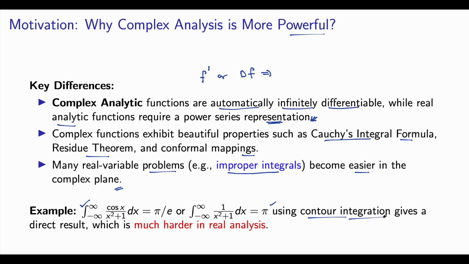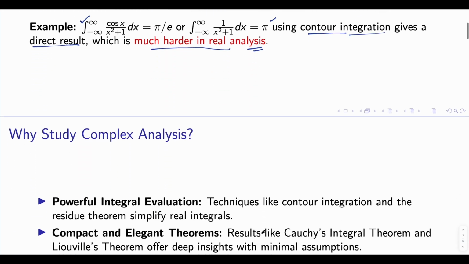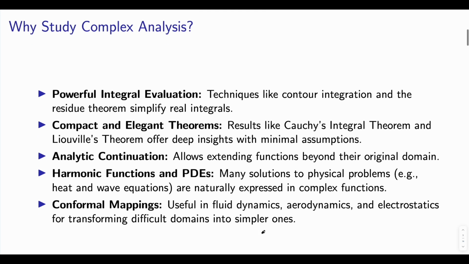Using contour integration, life becomes easier and we get the direct result, which is much harder in real analysis. So that is another important property of studying complex analysis. And it is a powerful tool. Use contour integration and the residue theorem to simplify real integrals, and compact and elegant theorems like the Cauchy integral theorem give deeper insights with minimal assumptions.